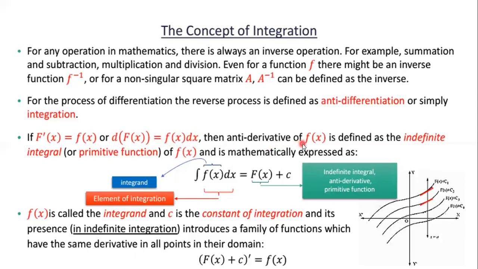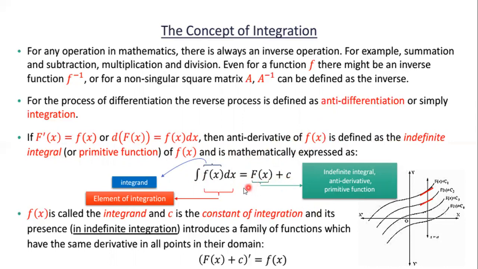Then the antiderivative of f of x is defined as the indefinite integral or primitive function of f of x, mathematically expressed as integration of f of x dx equal to F of x plus c.